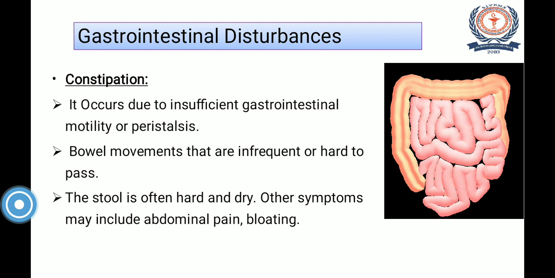In this, bowel movements are infrequent or hard to pass. The waste contents are not regularly passed, and if passed, it is difficult. The stool is often hard and dry, and other symptoms are also observed, including abdominal pain, bloating and even bleeding, which may further lead to hemorrhoids. So this is constipation.